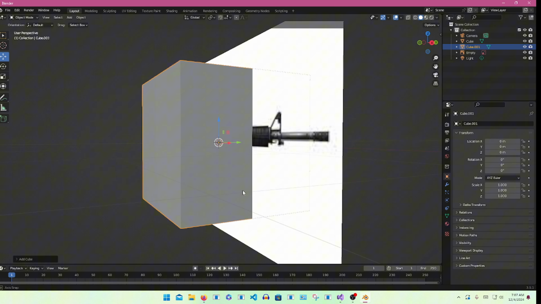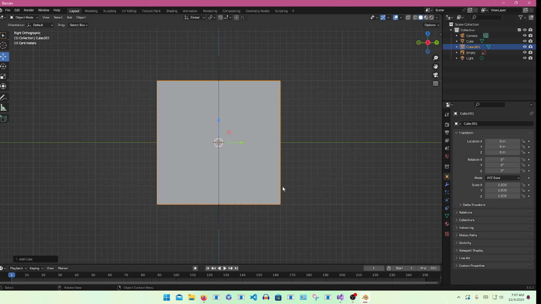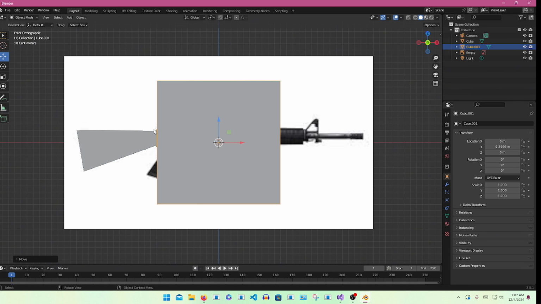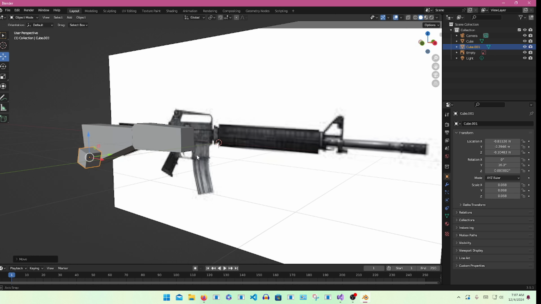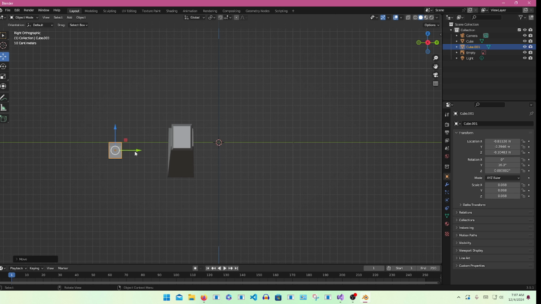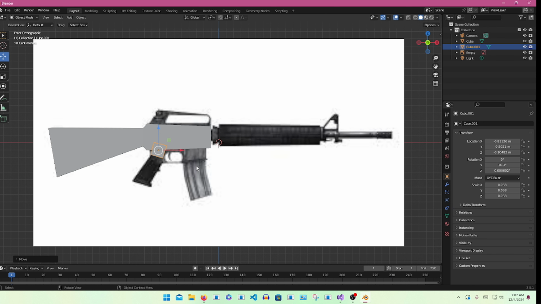Now we're going to press Shift A again, and we're going to make a new cube. We're going to drag this cube to fit and size it down. Then we are going to drag it over to the first handle, we're going to make it match the size. Then we're going to press R to rotate and rotate it to be the handlebar. Then press 3 on your key panel and drag it over to the gun.